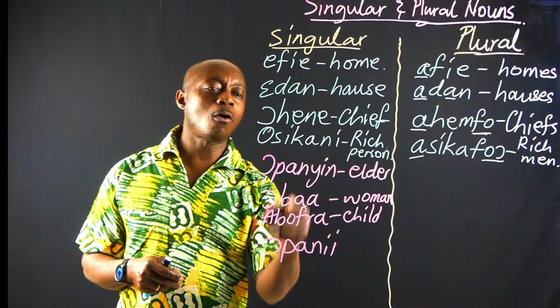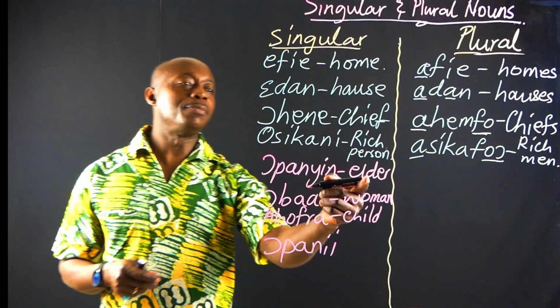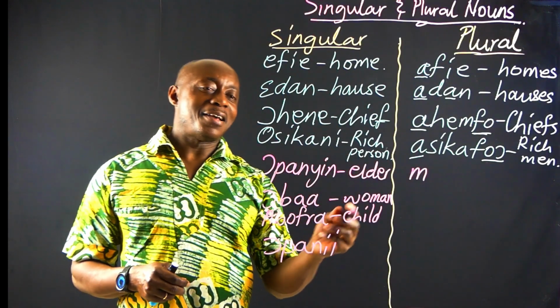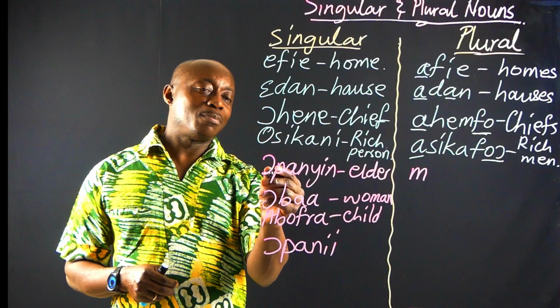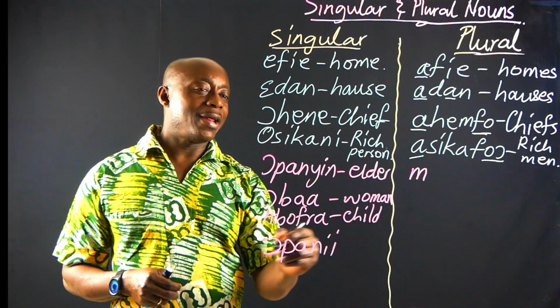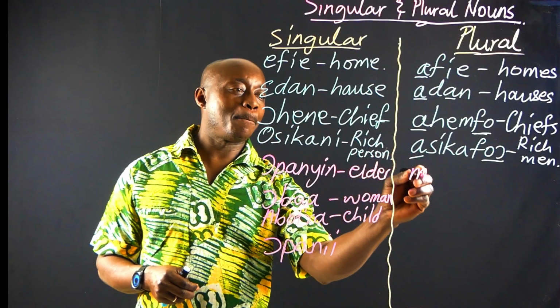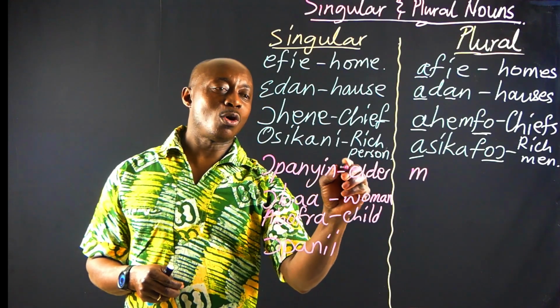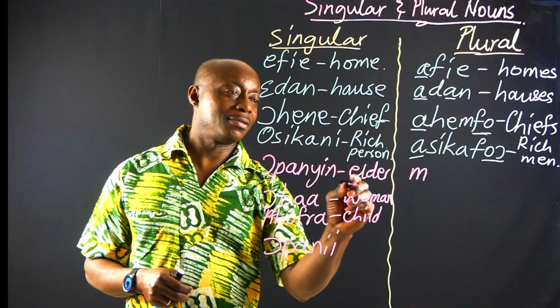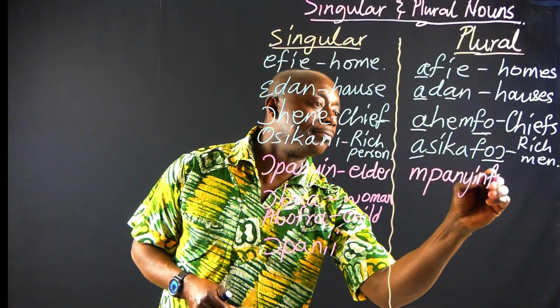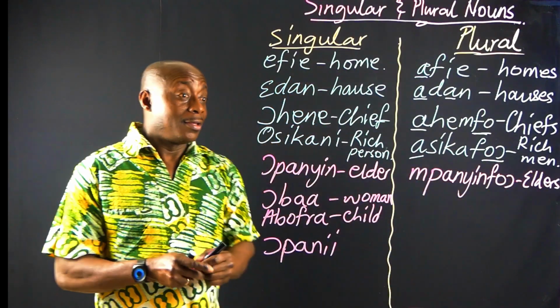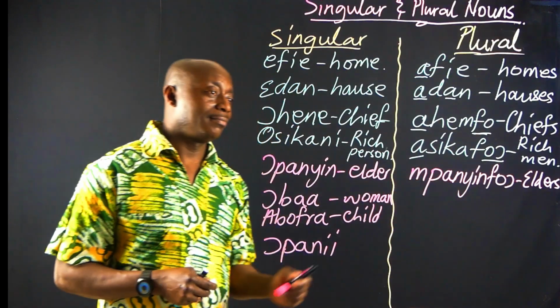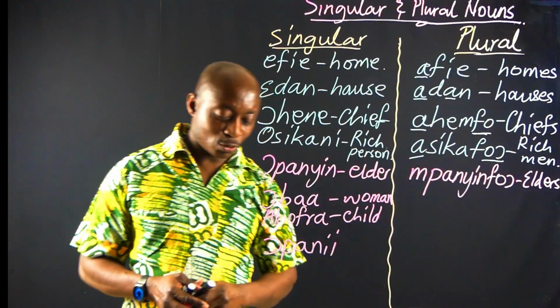So opanyin or opanin, it means elder. In plural form, the o will go away, replaced by m, and then it will also take a suffix. So let's see. Mpanyimfoɔ. Mpanyimfoɔ, and that is what?